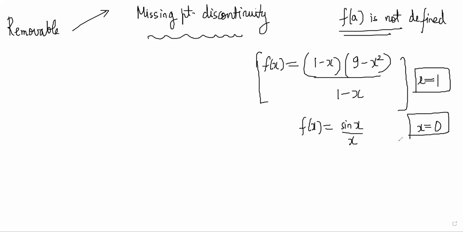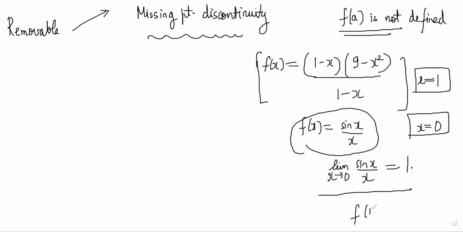The limit exists here, the limit is 1, but f of 0 is not defined. So the point itself is missing.